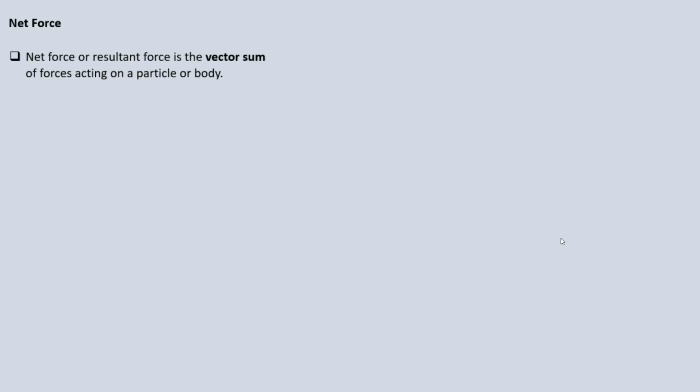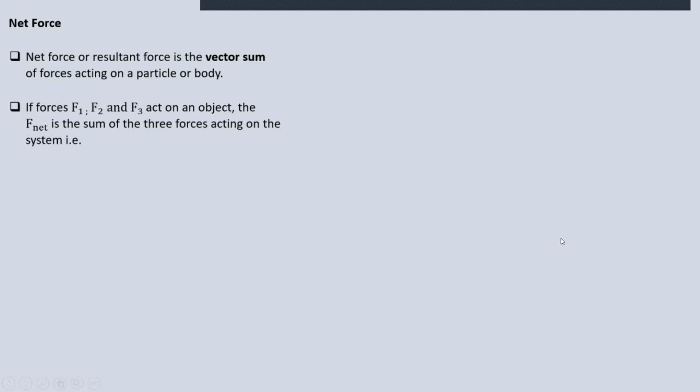Okay, good. Then when it comes to issues of net force, say you've got three forces acting on an object, force 1, force 2, force 3. The net force will be the sum of force 1 plus force 2 plus force 3. So you just simply add the forces. F net is just F1 plus F2 plus F3.